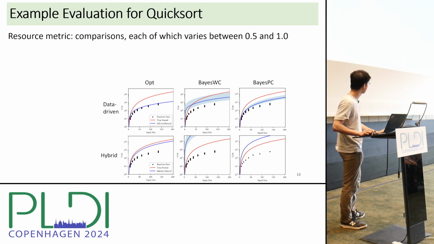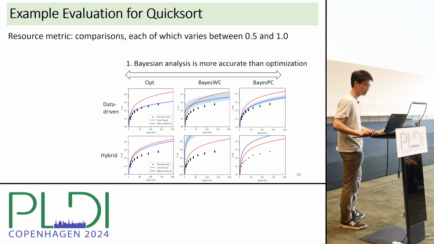The black dots are the observed costs in the dataset, and the solid blue line is the median cost bound in posterior distributions. And the light blue shade is the 10th to 90th percentile range of the posterior distributions of inferred bounds. If we compare these plots horizontally, then we see that Bayesian analysis is more accurate than the optimization-based technique, because the posterior distributions of the two Bayesian techniques are closer to the ground truth, namely the red line,